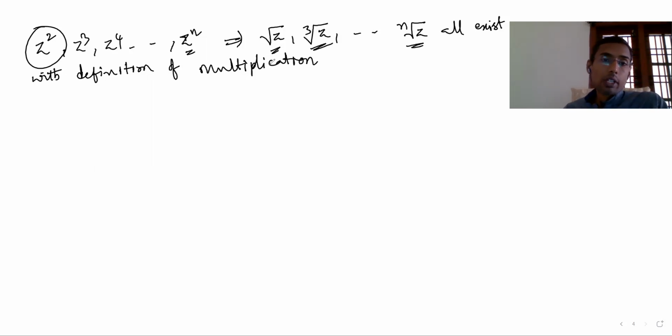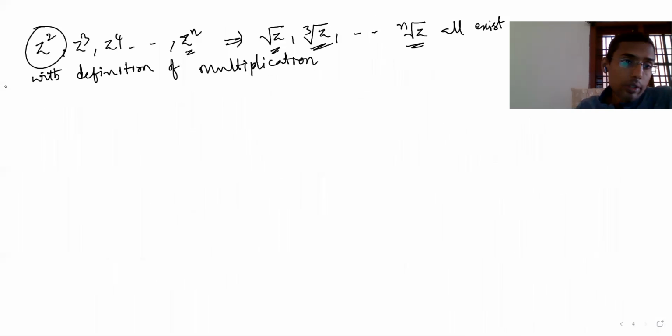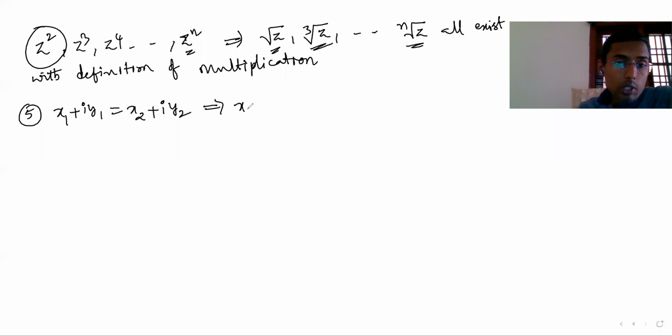Okay, this is operations on complex numbers. The fifth point is this. Let x1 plus i y1 equal x2 plus i y2. You know that implies what? x1 equals x2, that is, the real parts must be equal, and also the imaginary part y1 must be equal to y2.